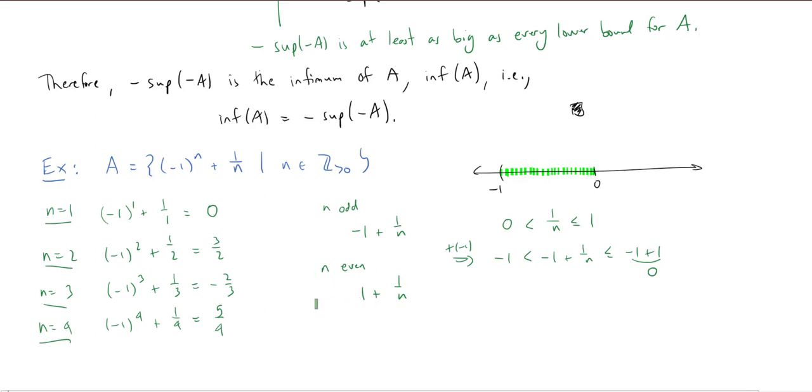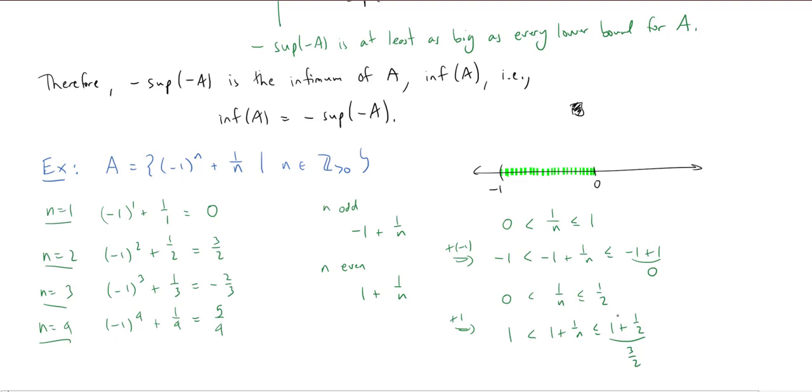Okay, now what's happening in the n even case? Well, when n is even, I still have 0 is less than 1 over n. It's not actually going to be less than or equal to 1 just because it can't equal 1 anymore. The biggest it can actually get is when n is 2, you get a half. So this will be less than or equal to a half. And then I add 1 to everything, and I get 1 is less than 1 plus 1 over n, which is less than or equal to 1 plus a half, which is 3 halves.